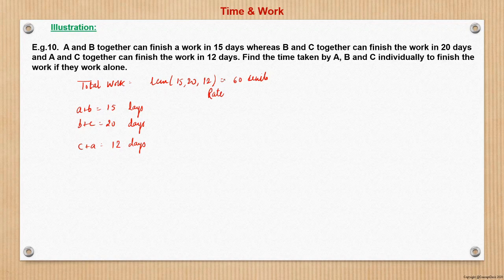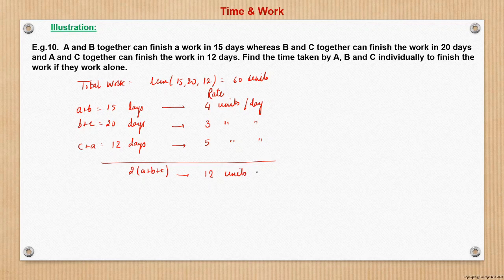So what is the rate of doing work? A plus B will be doing at 60 upon 15, which is 4 units of work per day. Similarly, here it will be 3 units of work per day. And in case of C plus A, it will be 60 by 12, which is 5 units of work per day. So if I add the three, A plus B plus B plus C plus C plus A, which is 2 times A plus B plus C, they will be working 4 plus 3 plus 5, 12 units of work per day, right? So A plus B plus C would have done 6 units of work in one day.